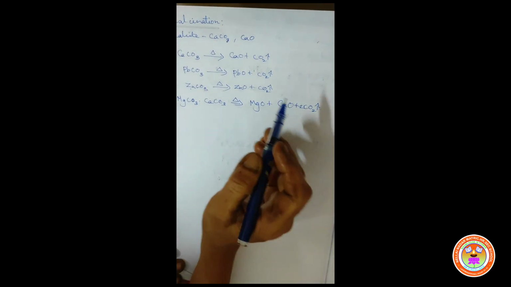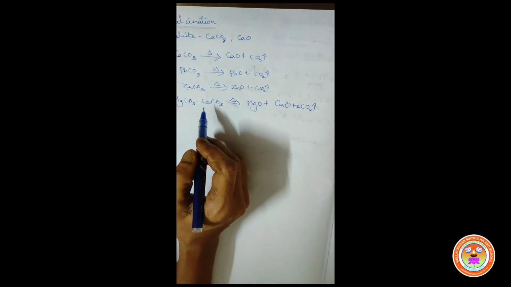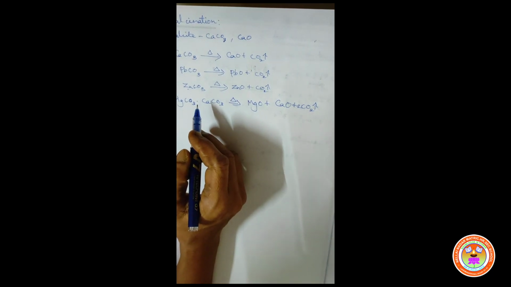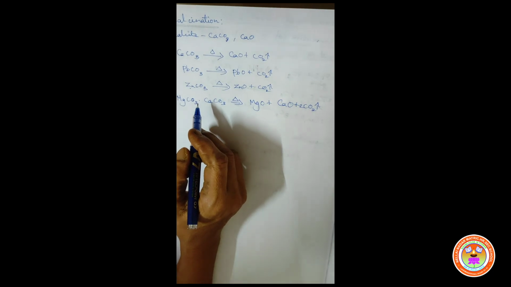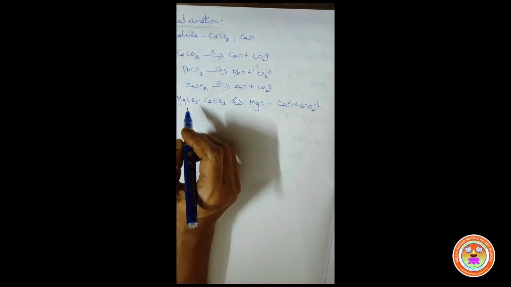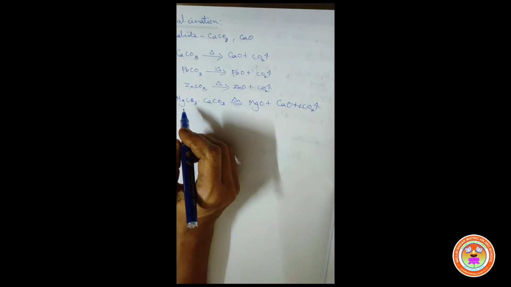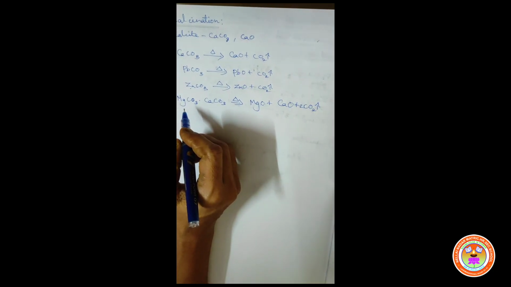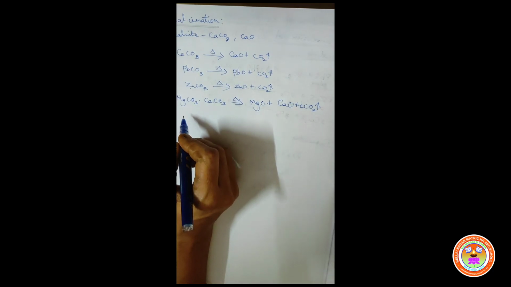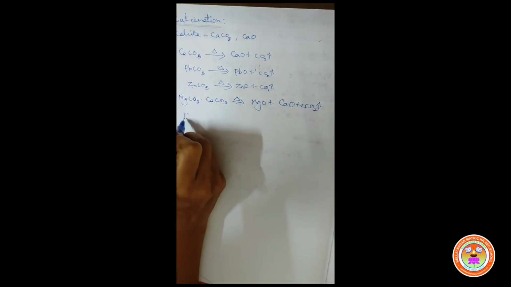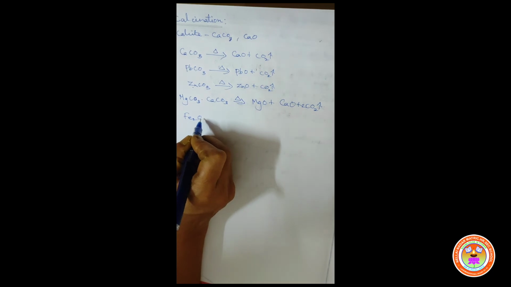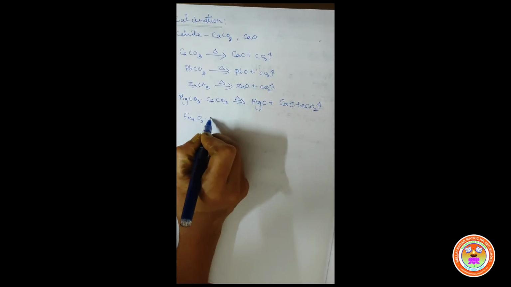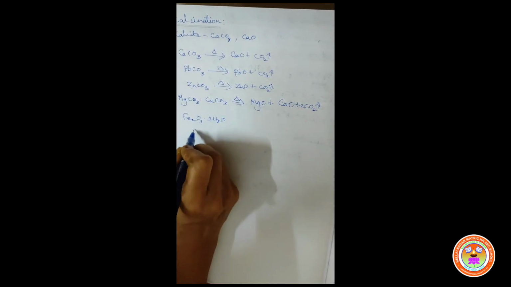Now we can see the calcination of hydrated oxide ore. Examples for hydrated oxide ore are limonite and bauxite. What is the formula of limonite? In the last class we saw limonite is the hydrated ferric oxide, isn't it? The formula of limonite is Fe2O3.3H2O.